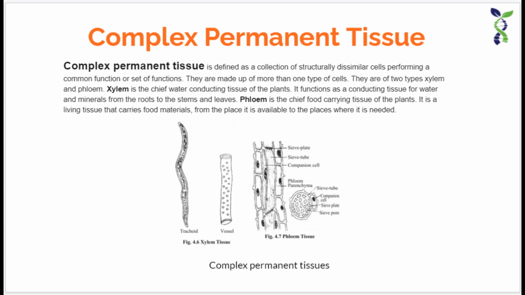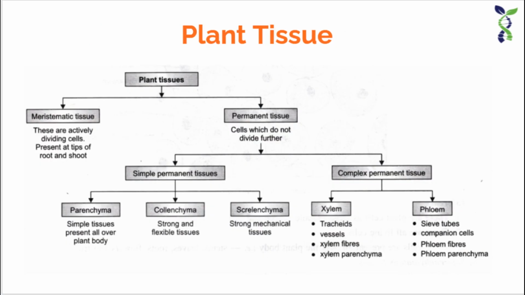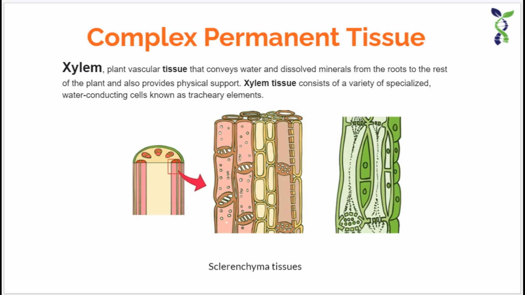There are generally two types of complex permanent tissue present in the plants. The first one is xylem and the second one is the phloem, which has been given in the chart. Xylem is also known as wood and is a vascular and mechanical tissue.